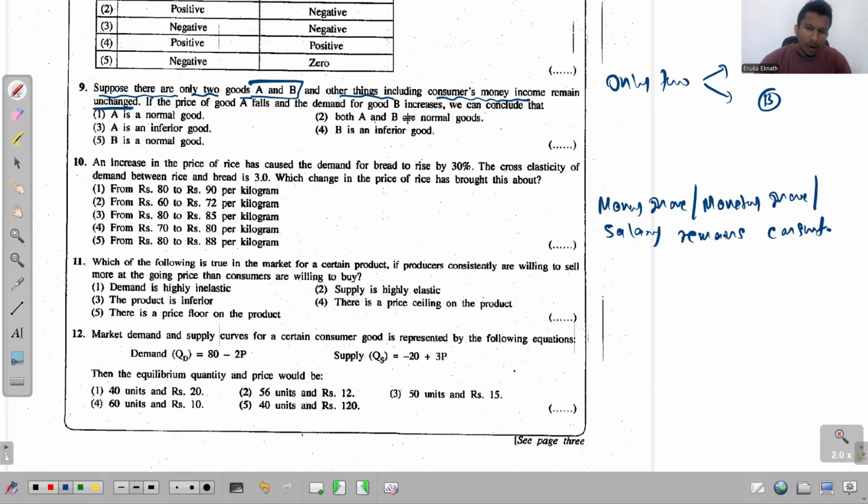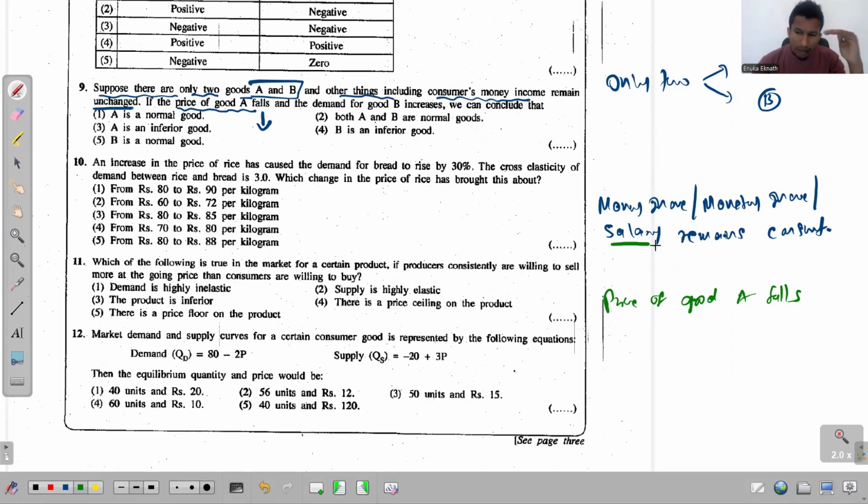So when all these things remain constant, what happens? The price of good A falls. See, the price of good A falls. So let me write it here. Price of good A falls. So what happens?